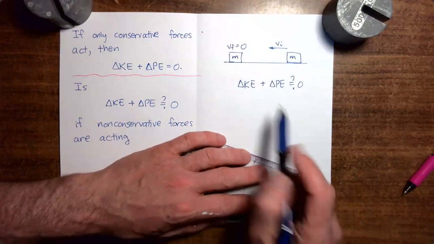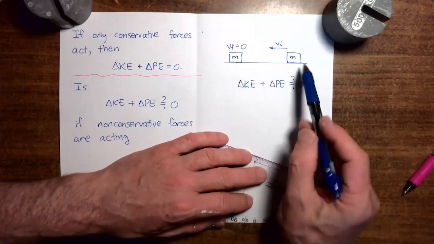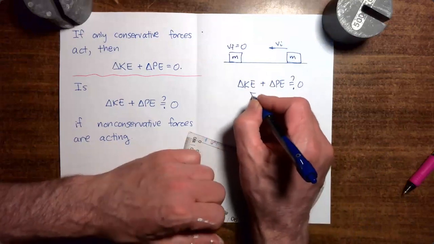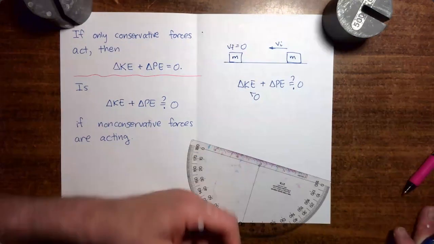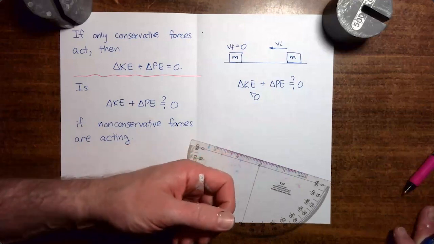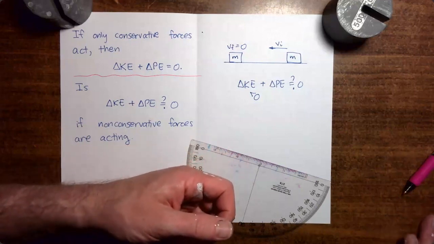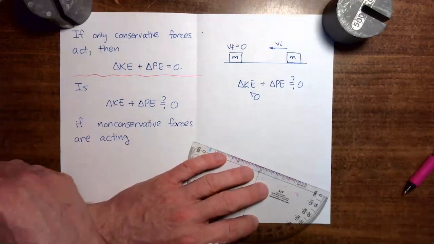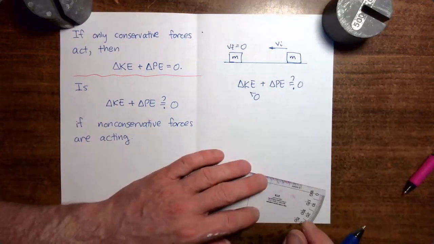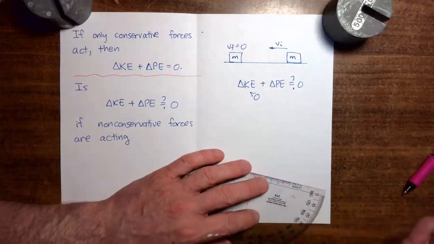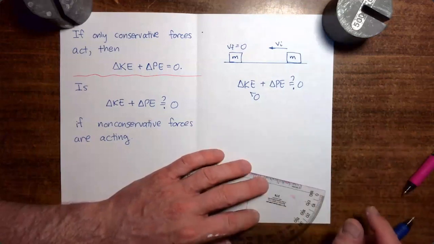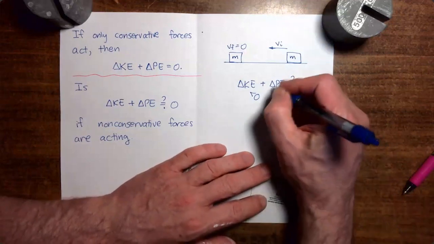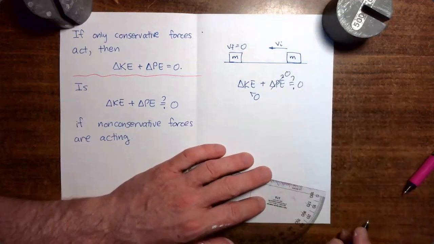Well, what was the change in kinetic energy? The kinetic energy decreased, so the change in kinetic energy was negative. What about the change in potential energy? Did gravitational potential energy change? No, because the mass was moving horizontally. What about spring potential energy? There were no springs, so the change in potential energy was zero.